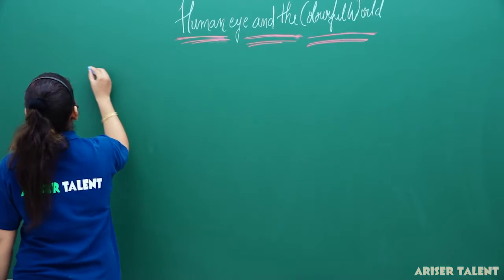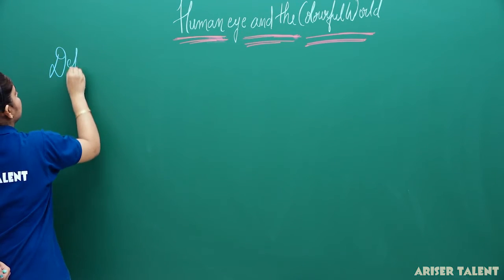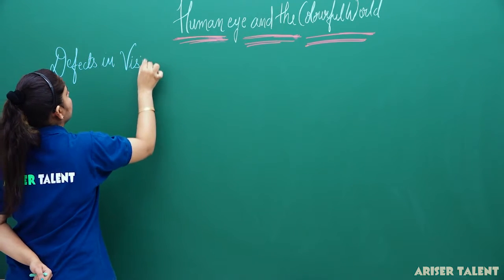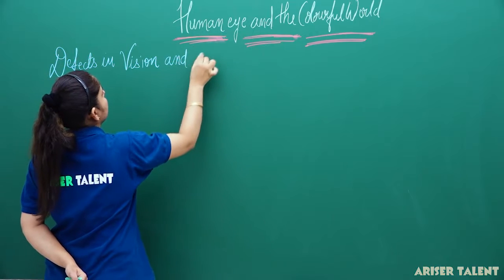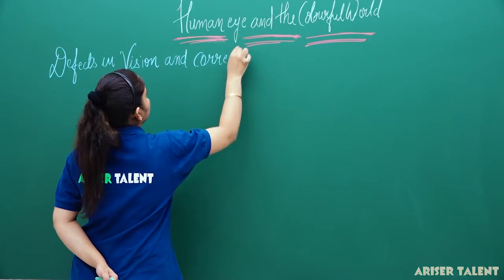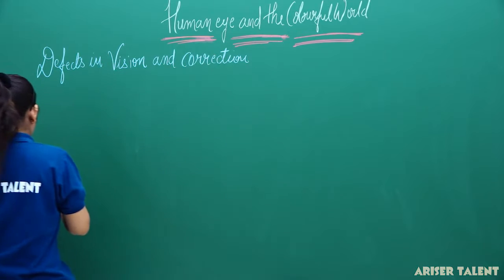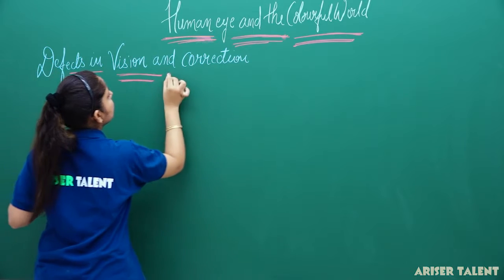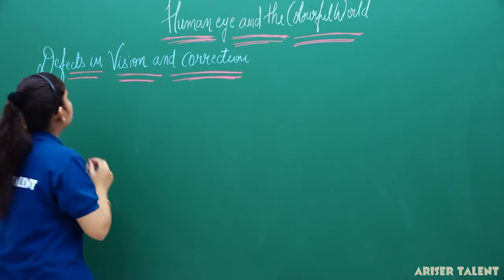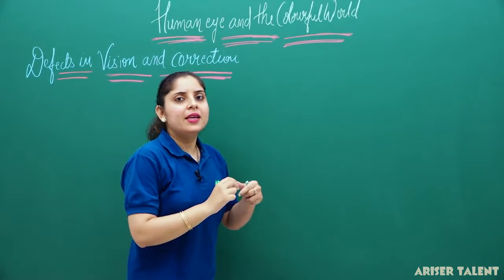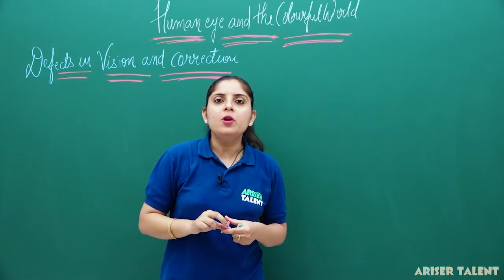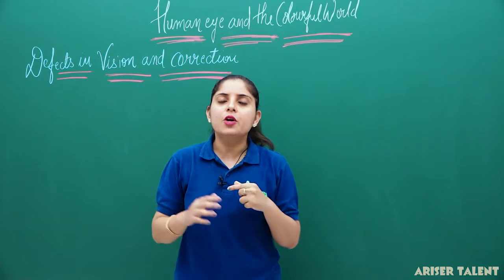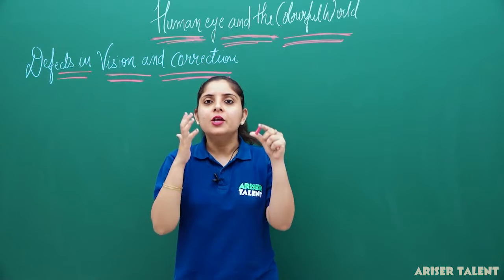defects of eye, defects in vision and their correction. The defect in the eye basically arises because, in old age or due to some conditions, the power of accommodation of the eye becomes low. So with aging or with some incidents that happen in life, your eyesight will become very low.